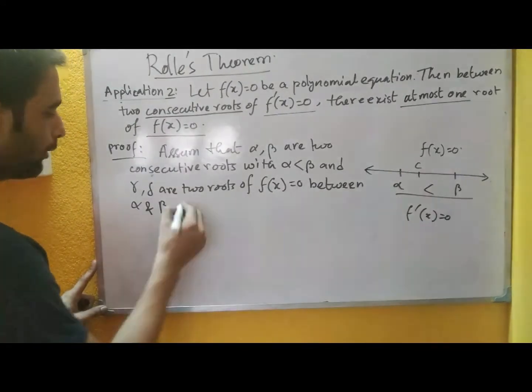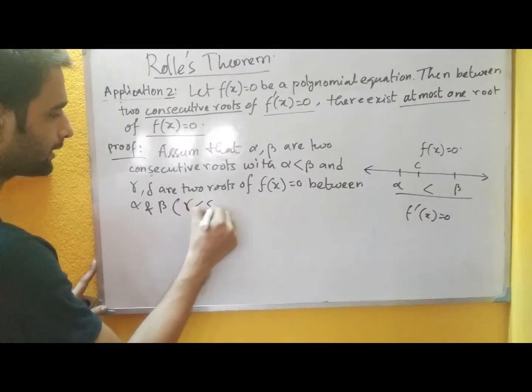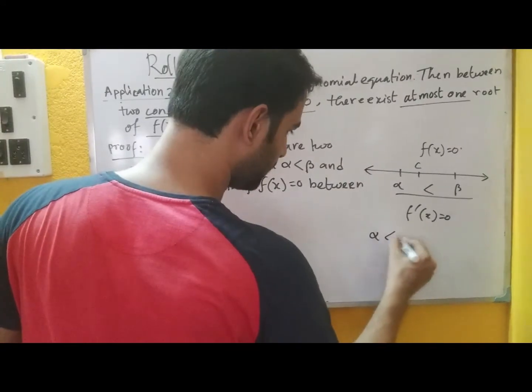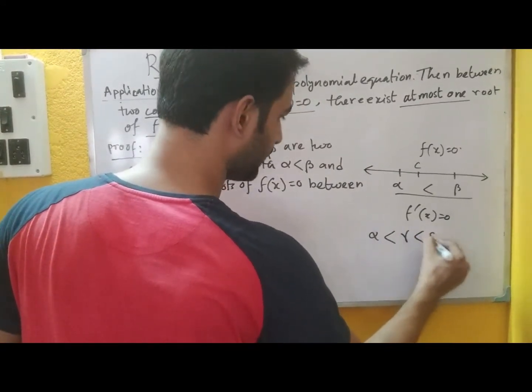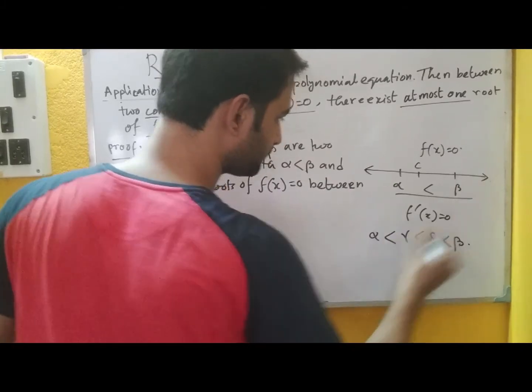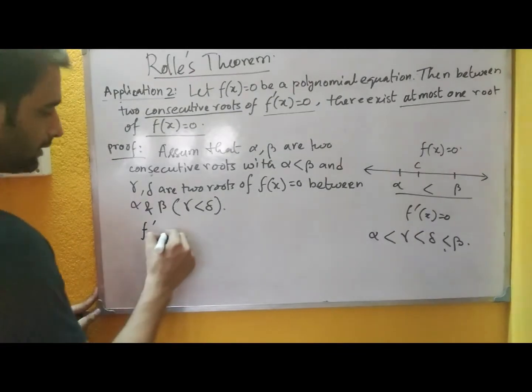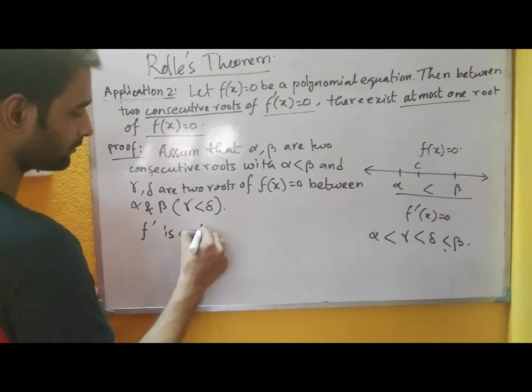So it is saying that, and also we assume that this gamma is less than delta. So what we can write here, that alpha less than gamma less than delta less than beta, where clearly f dash is continuous.